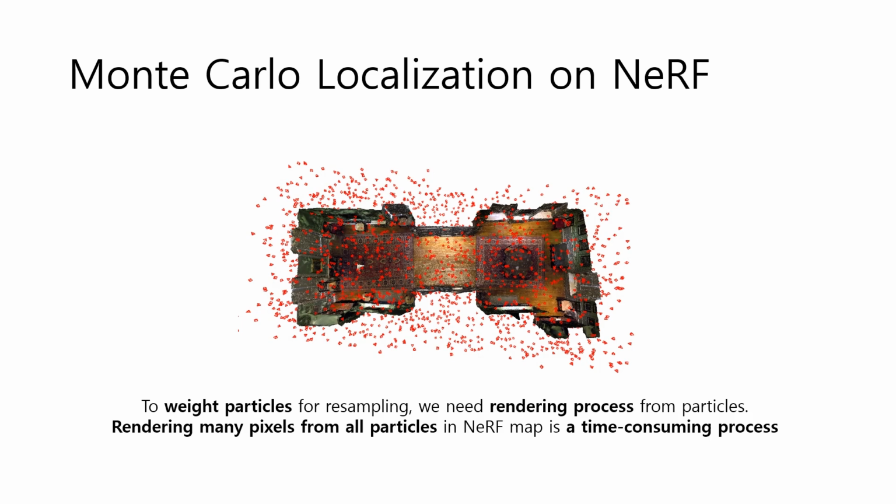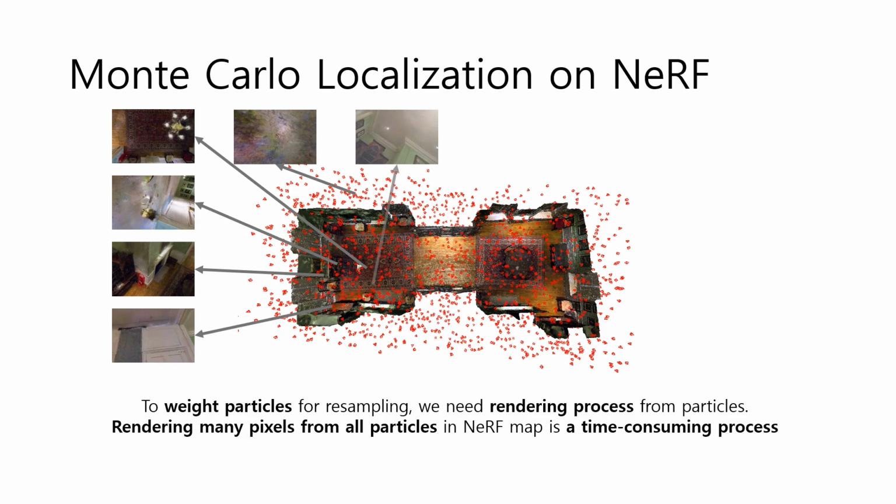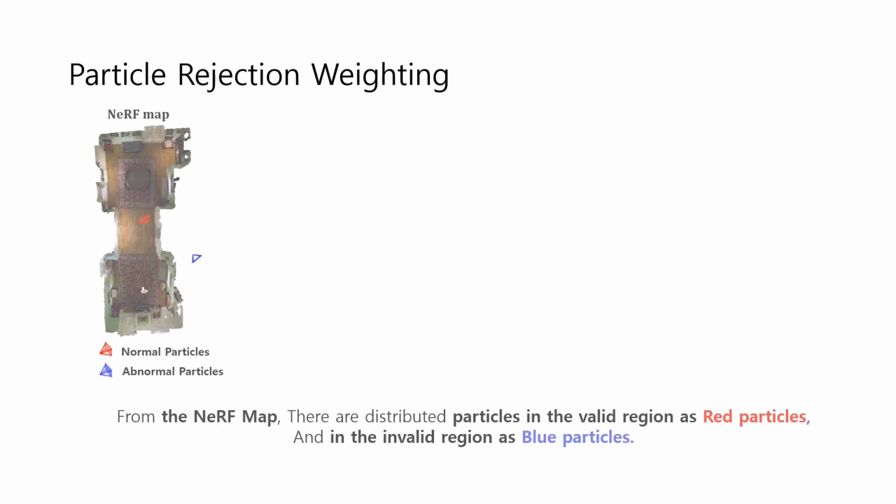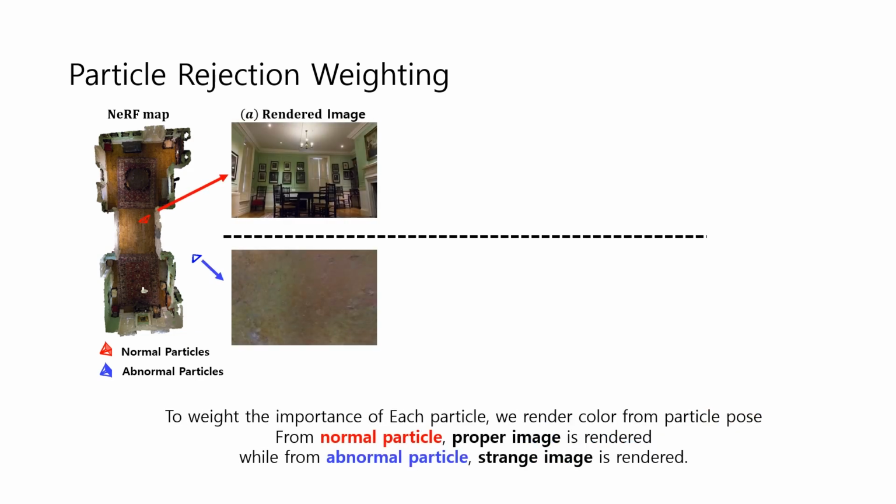To weight particles for resampling, we need a rendering process from particles. Rendering many pixels from all particles in a NeRF map is a time-consuming process. From the NeRF map, there are distributed particles in the valid region as red particles and in the invalid region as blue particles. To weight the importance of each particle, we render color from the particle poses. From normal particles, a proper image is rendered, while from abnormal particles, a strange image is rendered.